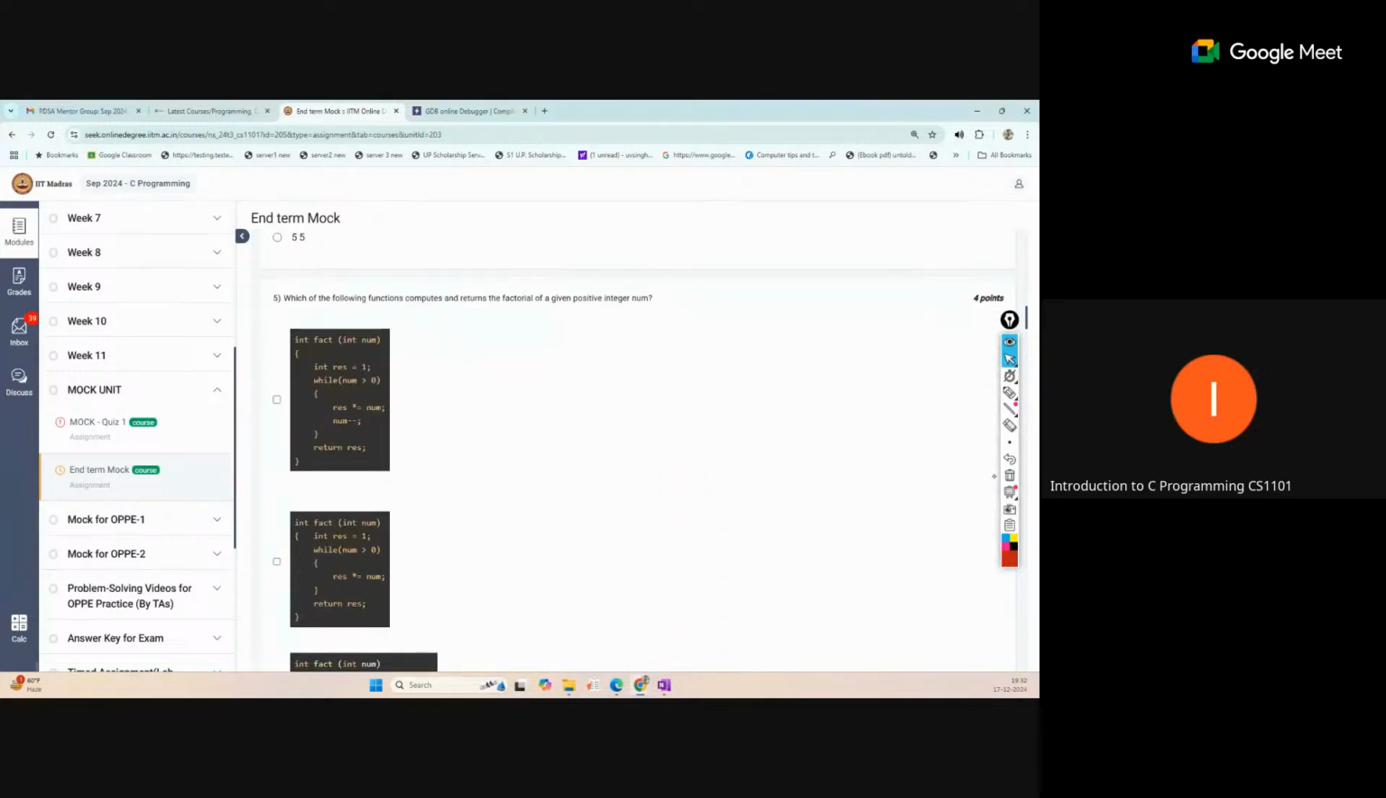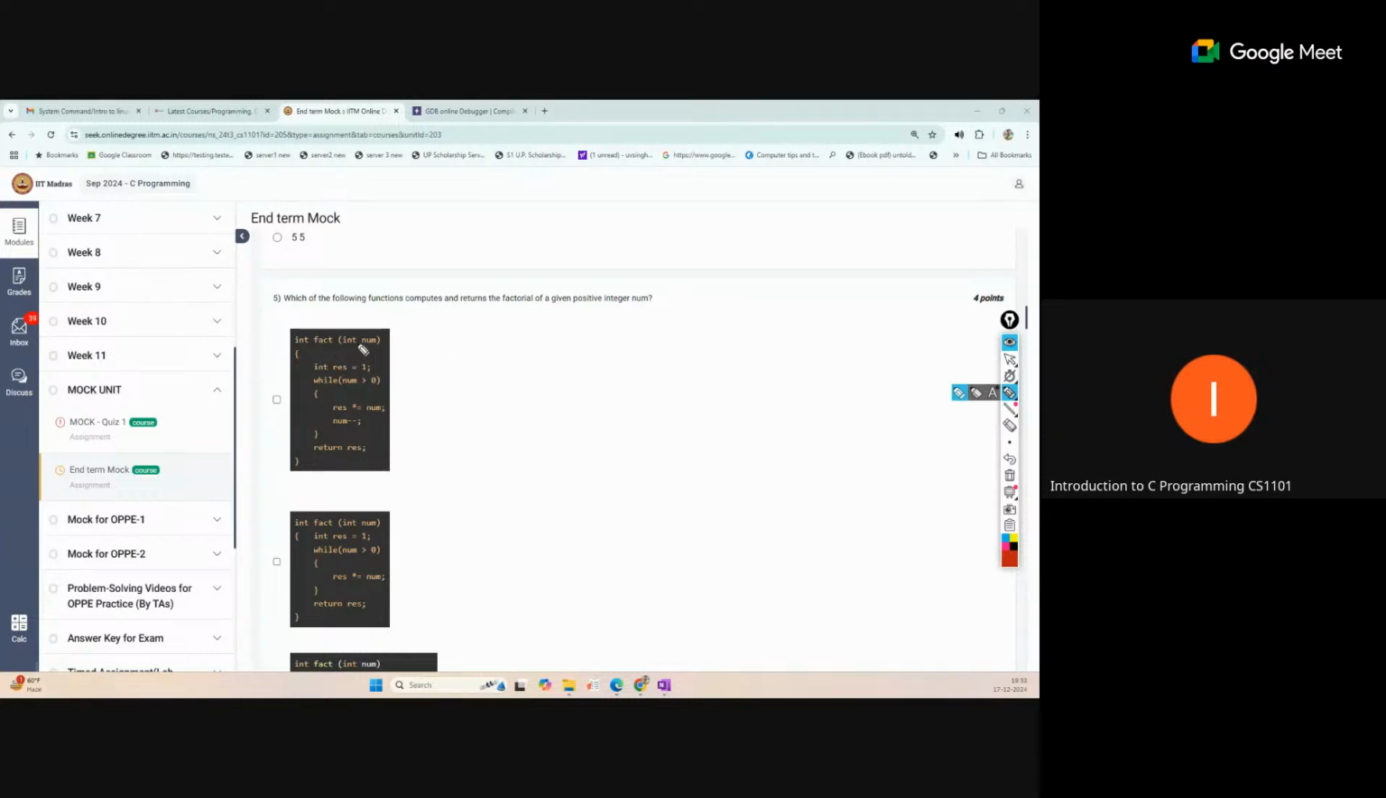Okay, fifth question. This is regarding which of the following functions compute and return the factorial of the given positive integer number. This is just code validation. Just tell me whether the first two functions will perform the correct calculation or not, and what the mistake is if it is not correct. I hope you know what factorial means. Yes, the first one and third one. Okay, let's go through this.